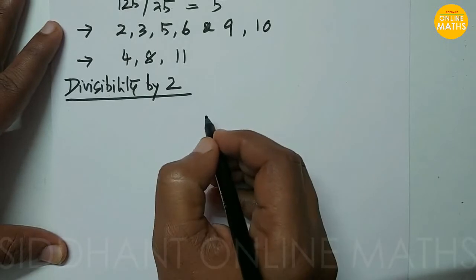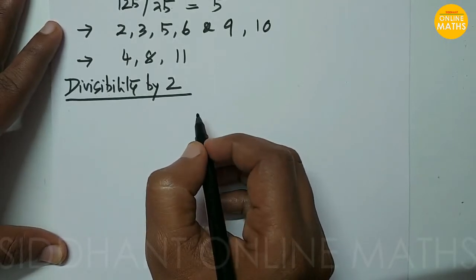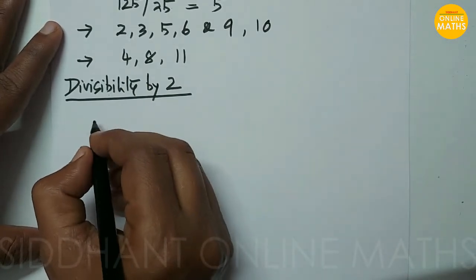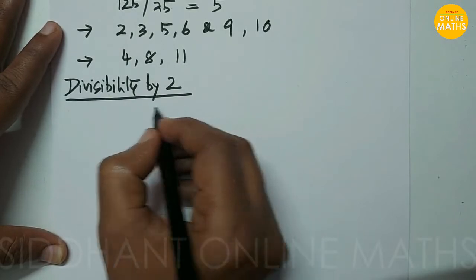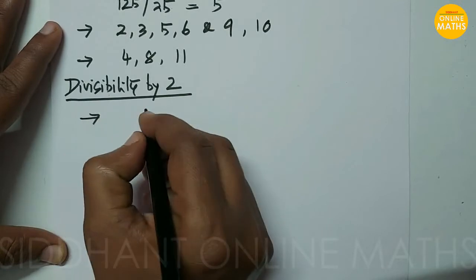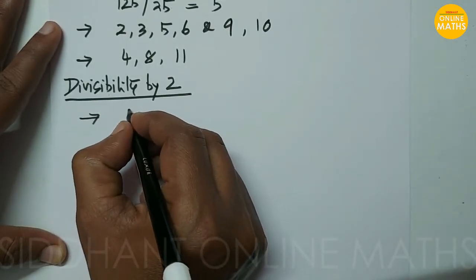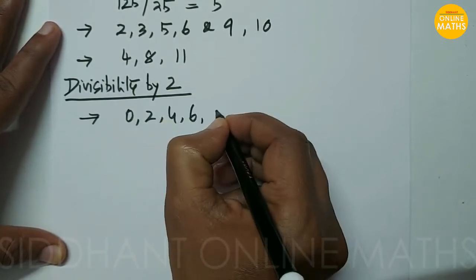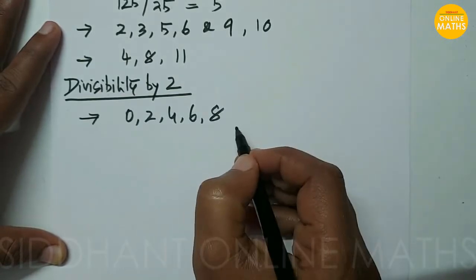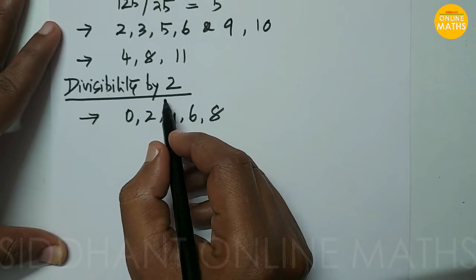Here we are going to discuss the rule for whether a number is divisible by 2 or not. Take any number. The basic rule is that when you look at the digit in the units place, if it is 0, 2, 4, 6 or 8, that is, if it ends with any of these digits, then we can say that it is divisible by 2.